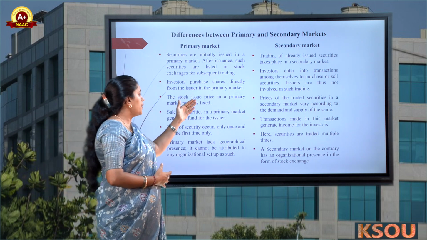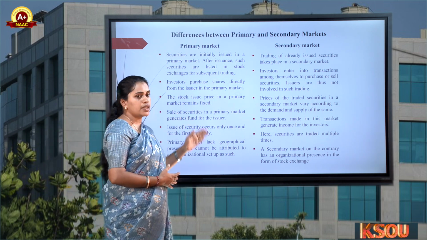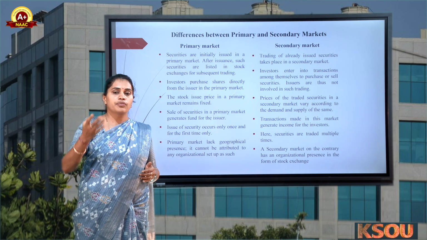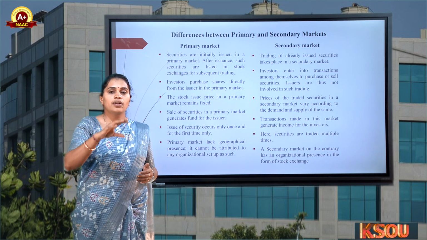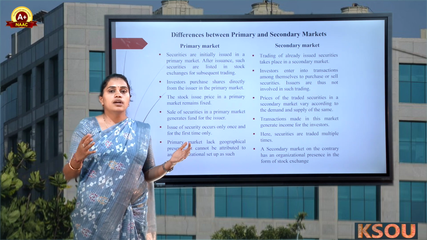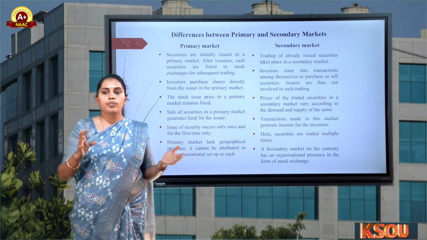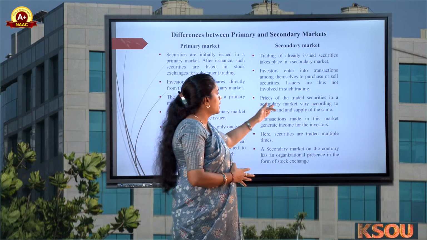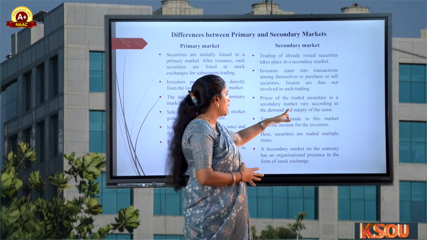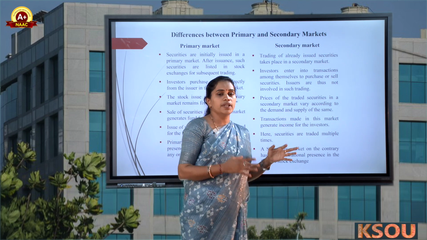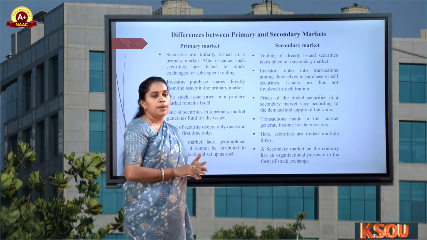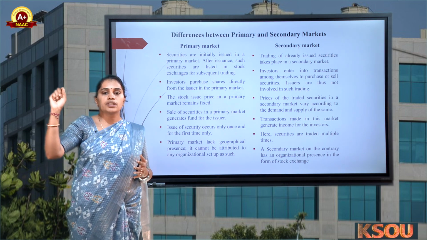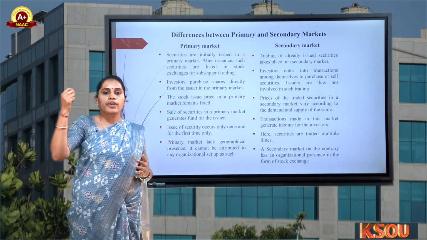The stock issue price in a primary market remains fixed, whether on a promotional, discount basis or at fair prices. It is fixed for all investors. There is no hide and seek, no high prices or low prices. But in the secondary market, the prices of traded securities are according to demand and supply, which is reflected in the market. If the market price of the Infosys share is 2315, we have to purchase at the same price.